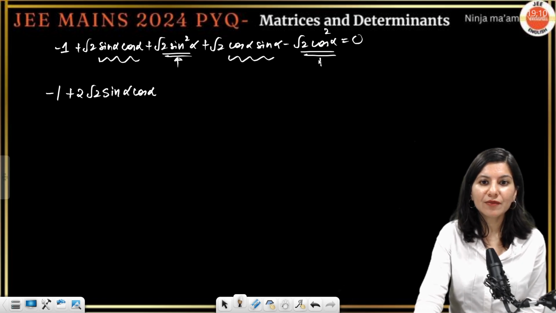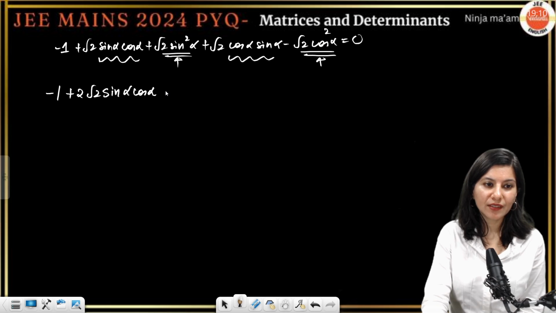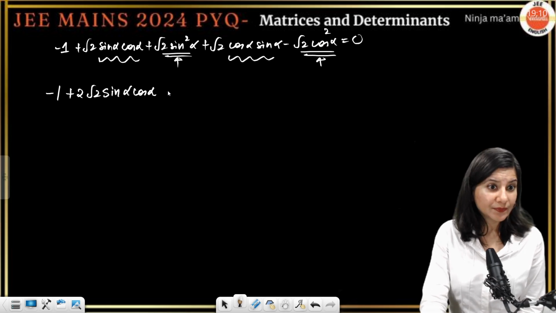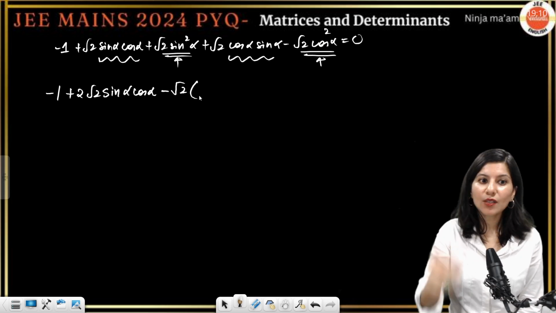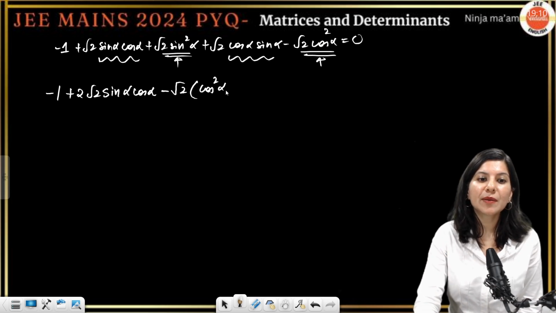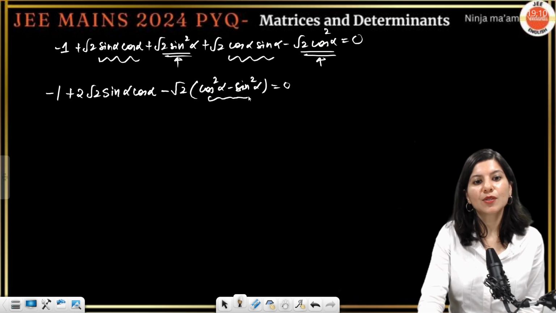And these two will become what? If you take minus root 2 common, then it will make sense. Why? Because it will become cos square alpha minus sin square alpha, and this is actually cos 2 alpha.